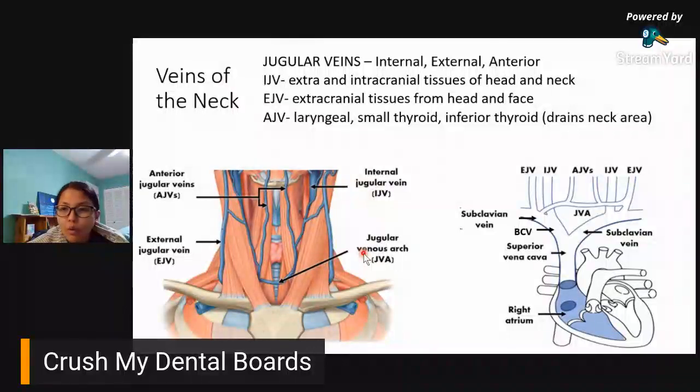Okay. Now we're down to the bottom of it all. The veins of the neck. So we're done with the veins of the cranium, the face. Now we're down to the neck area. So madali lang naman sa neck area kasi lahat sila, pangalan nila jugular vein. It's just that there's an internal one, an external one, and an anterior one.